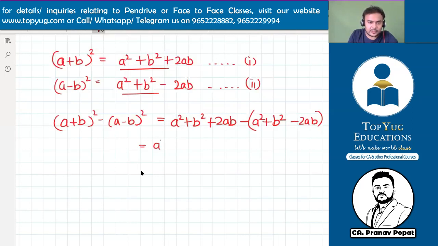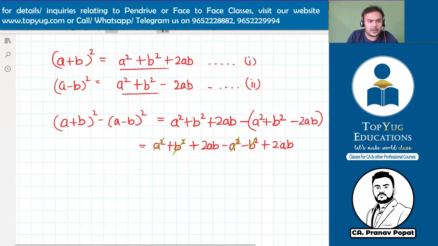Now a square plus b square plus 2ab minus a square minus b square plus 2ab. Now a square cancels with a square, b square with b square, and you will just get 2 plus 2, 4ab.